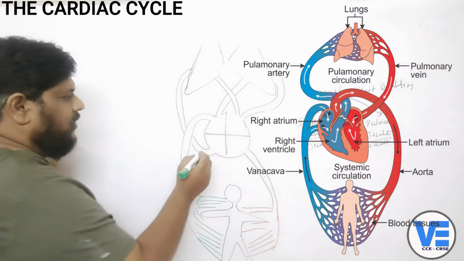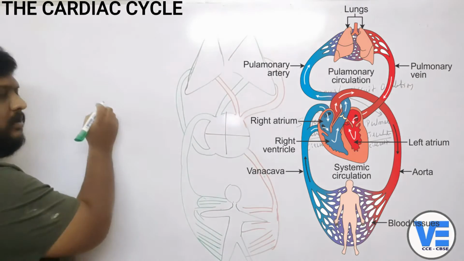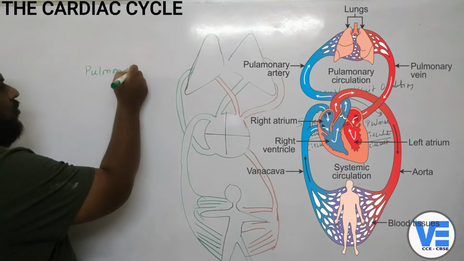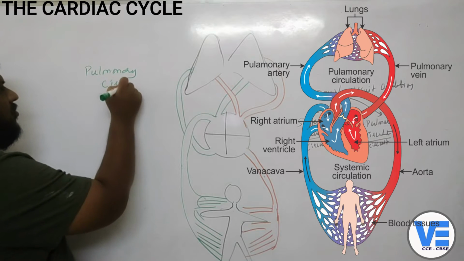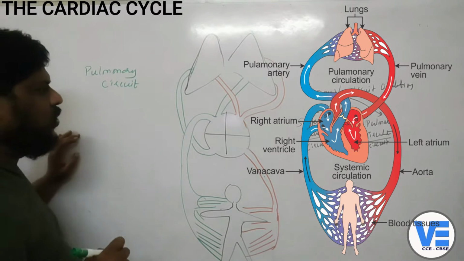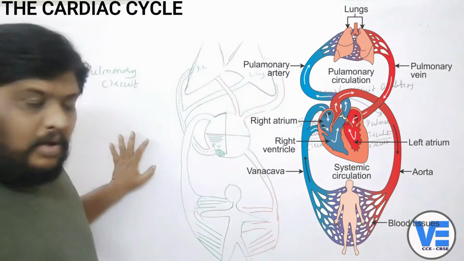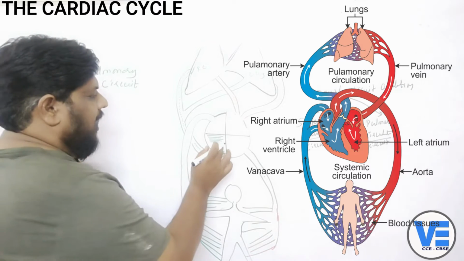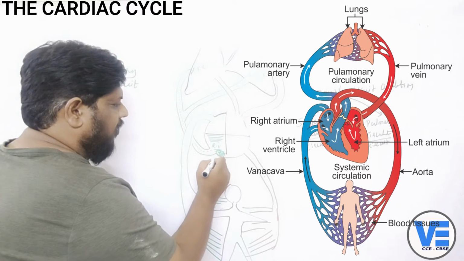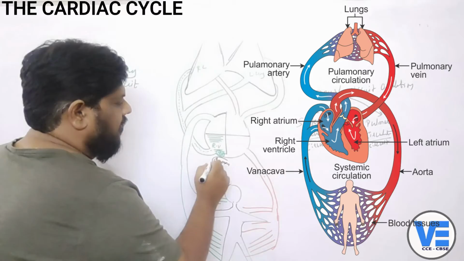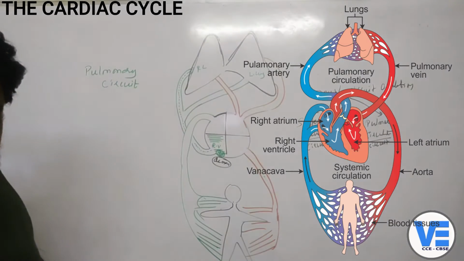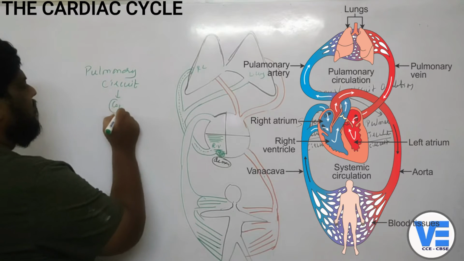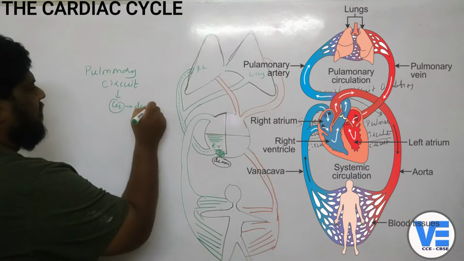Now coming to this one, so now we are talking about the pulmonary circuit. So pulmonary circuit is very easy here. Now we will see the pulmonary circuit. So pulmonary circuit starts from the right ventricle, and this right ventricle will have what blood here? Deoxy blood. So now this deoxygenated blood, as it is having the carbon dioxide in it, okay, that's the reason why it is called the deoxy.